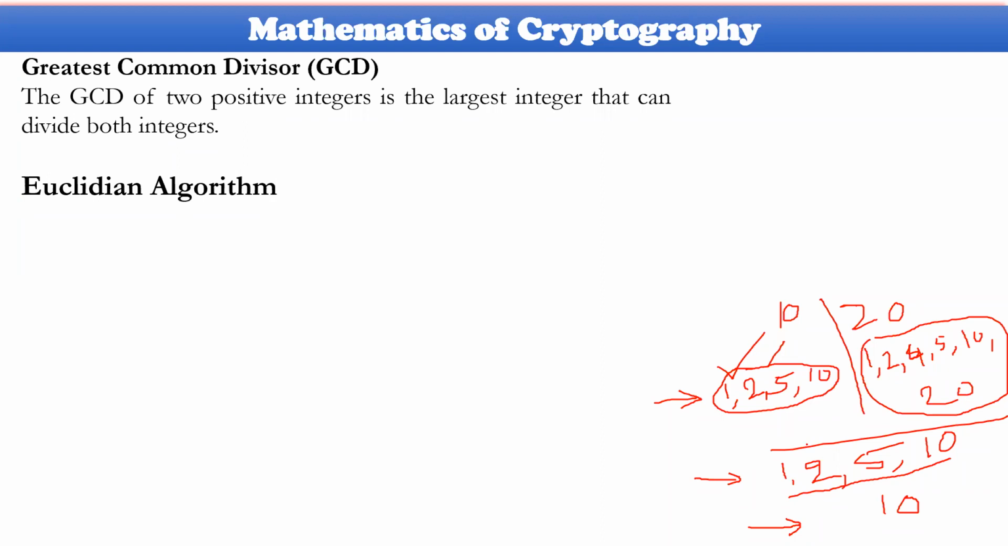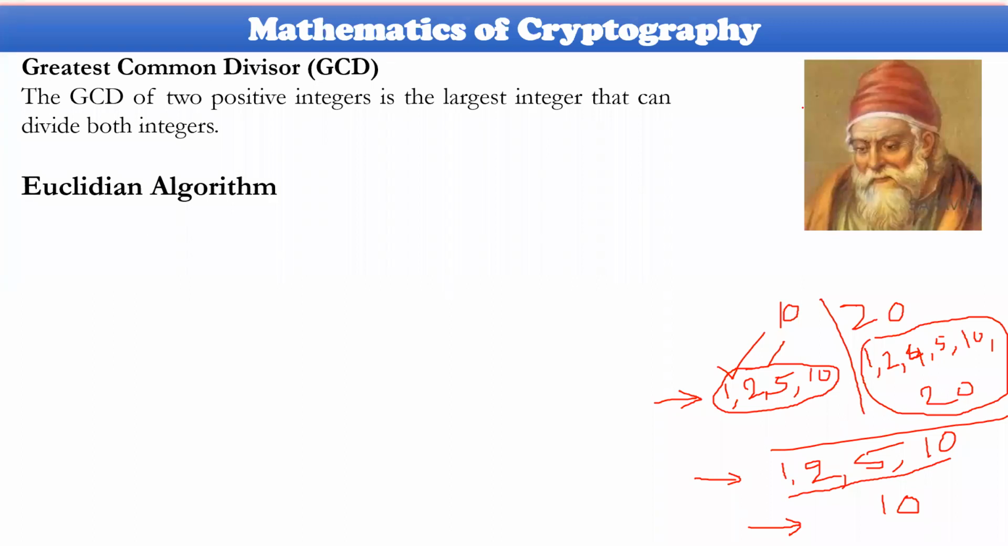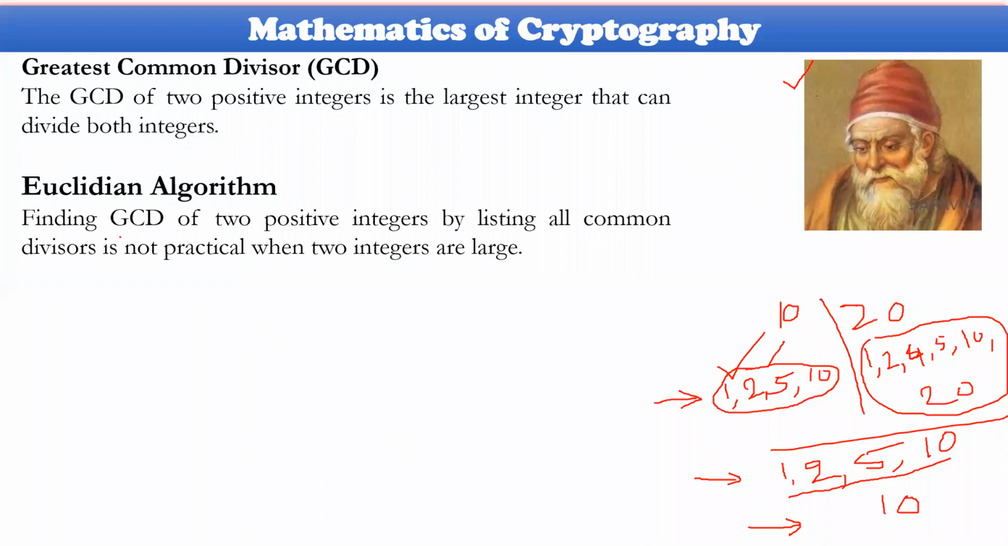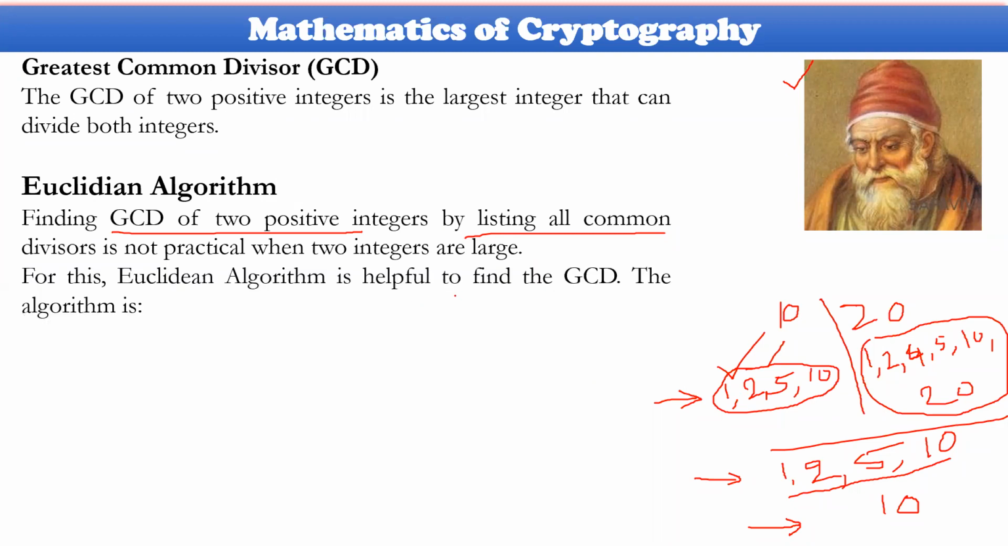To avoid this tedious process, Euclid is the person, in 345 BC. He identified this particular algorithm. Finding the GCD of two positive integers by listing all divisors is not impossible, it could be possible, but it will take a huge amount of time. To reduce that time, he introduced an algorithm, that is the Euclidean algorithm.